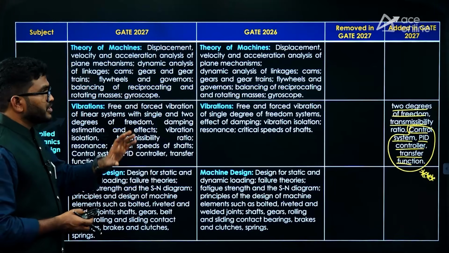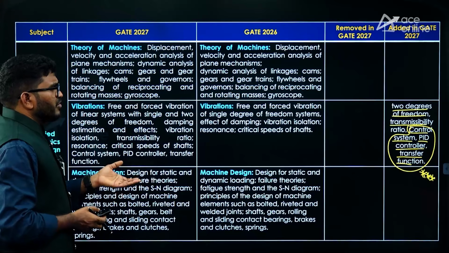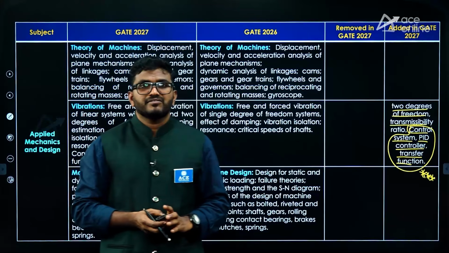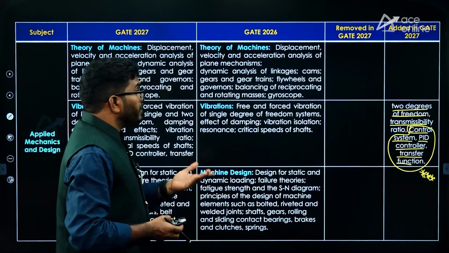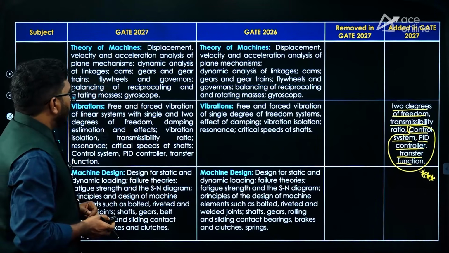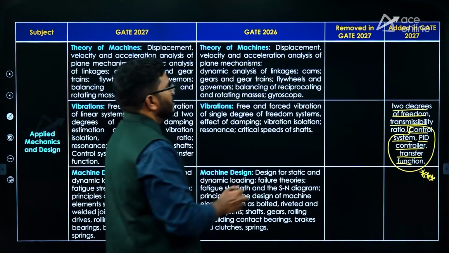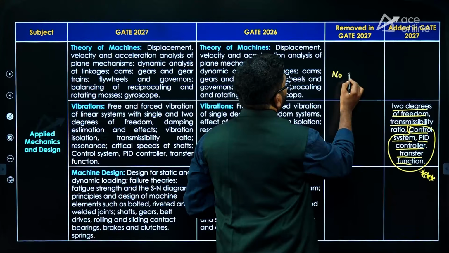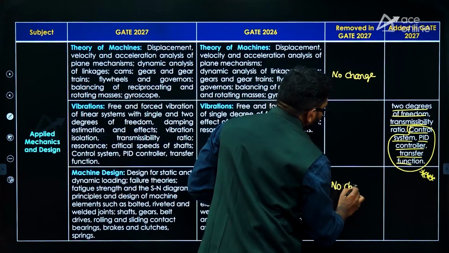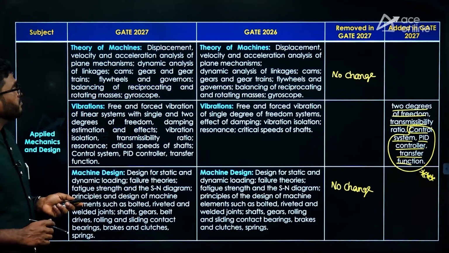So you should focus on control systems. I think in most universities' BTech curriculum this subject was there. It may be an open elective, but it is there. That's why they included it. And there is no change in machine design and no change in theory of machines. In machine design, no change, as the syllabus is given.